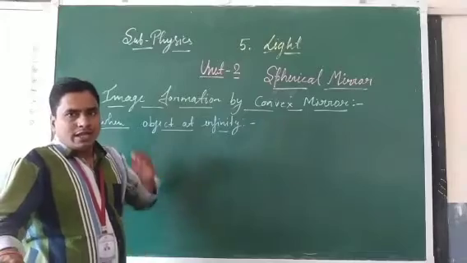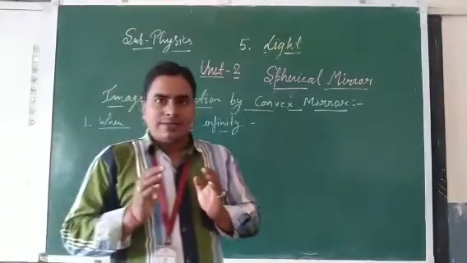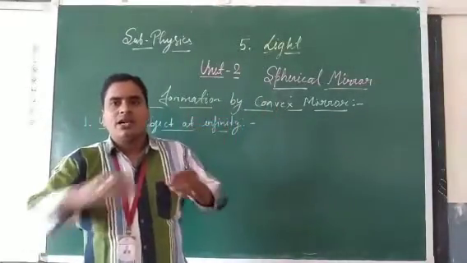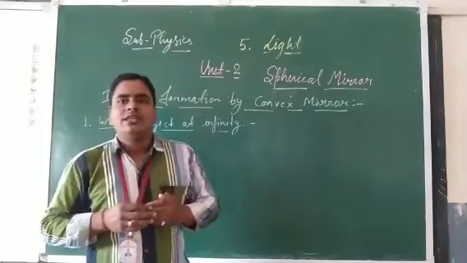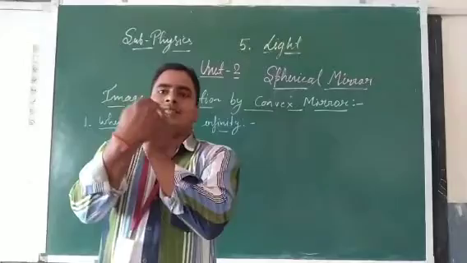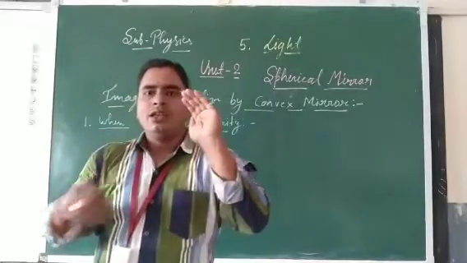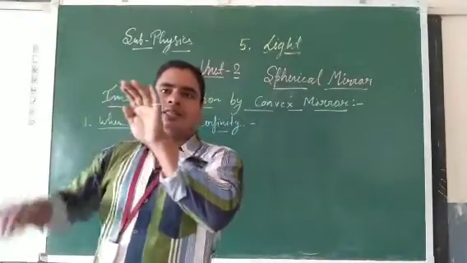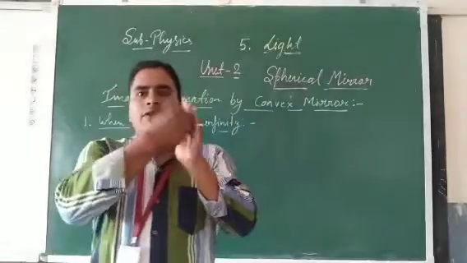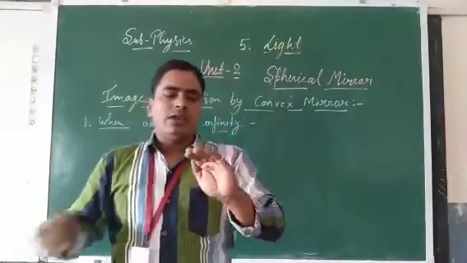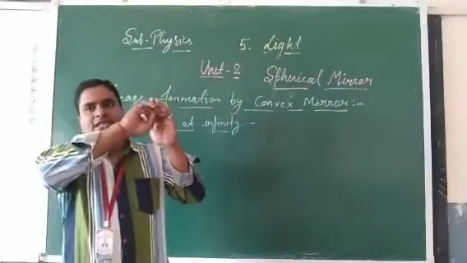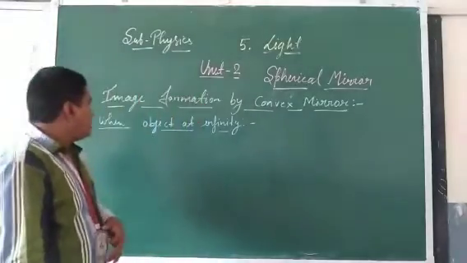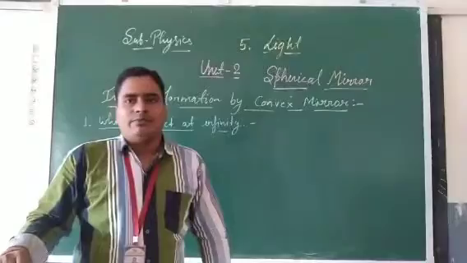You know the convex mirror? It is a part of a spherical glass in which the inner surface is polished and the outer is the reflecting surface. Here this is the reflecting surface and this is the polished surface. All of you have seen a spoon. If we slice the outer portion, it is convex, and the inner one is like a concave. So in a convex mirror, the inner surface is polished and the outer is the reflecting surface. Clear? So here we will discuss the image formation by a convex mirror.